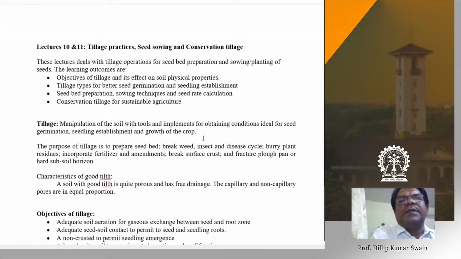Finally, the growth of the crop depends upon the soil properties as well as your management. How you manage the crop decides the growth and yield. The initial seed germination and seedling establishment are regulated by the types of tillage operations you do and the soil conditions.